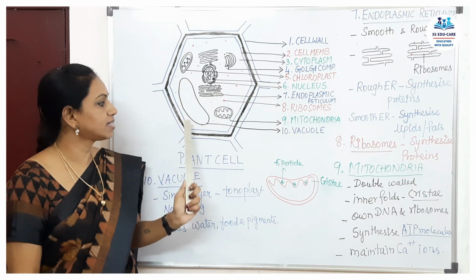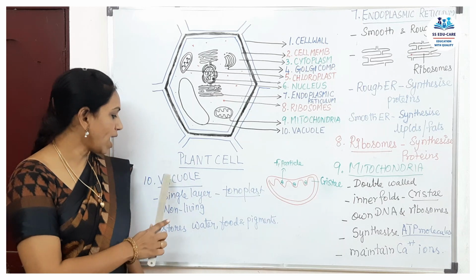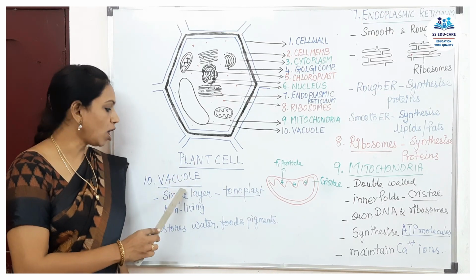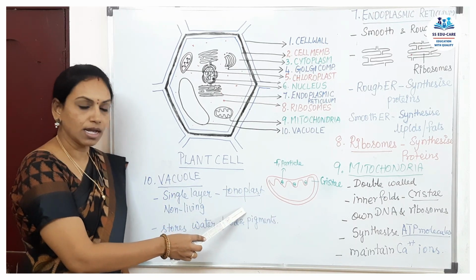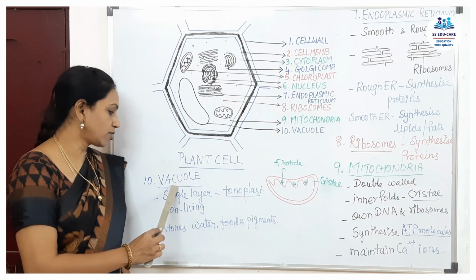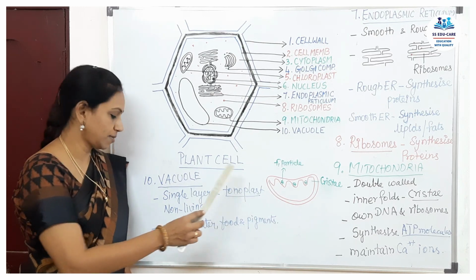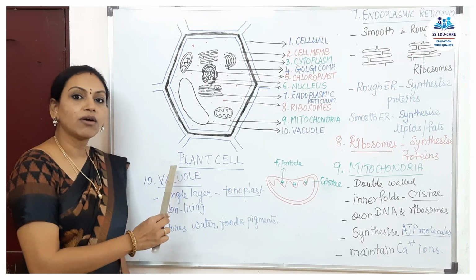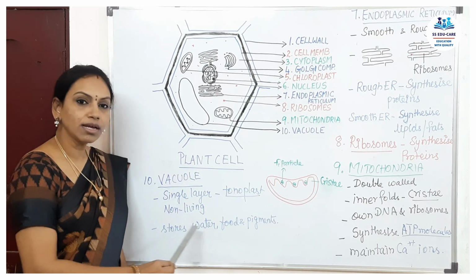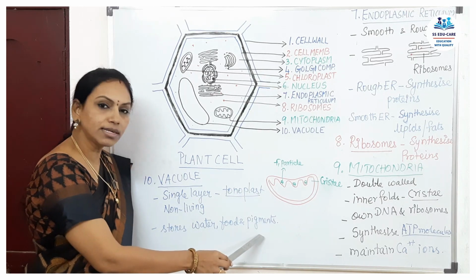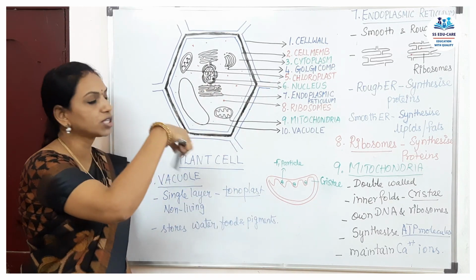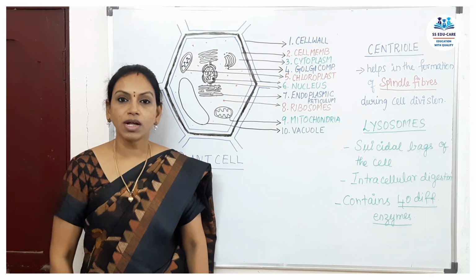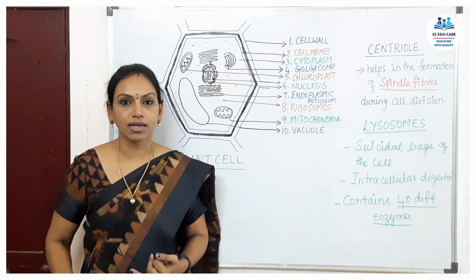The last part here, the biggest one, is your vacuole. The vacuole is only single layered and its membrane is called the tonoplast. It is a non-living part of the cell. This vacuole functions by storing water, food and the pigments that are needed for the cell. That's the end of the plant cell.